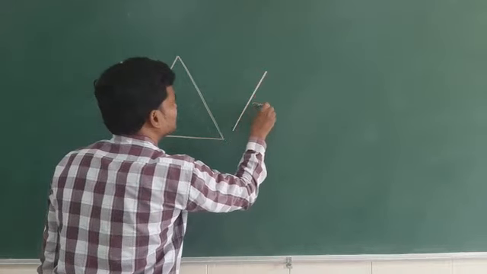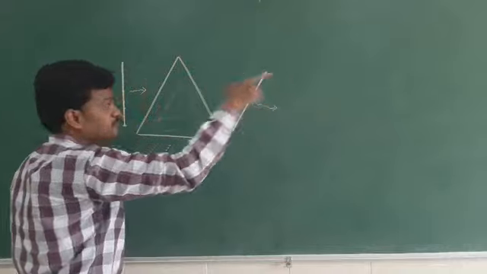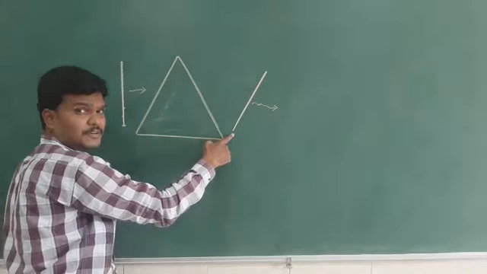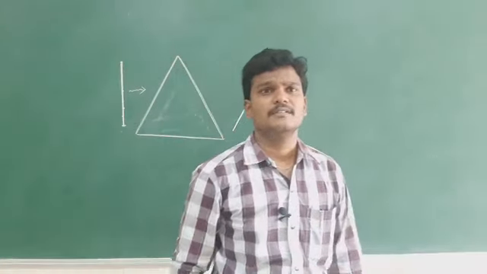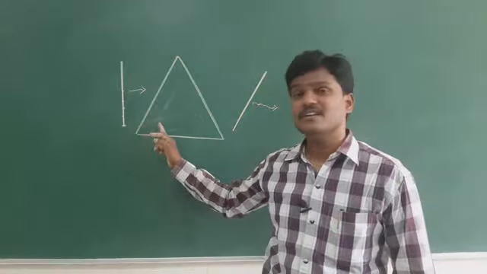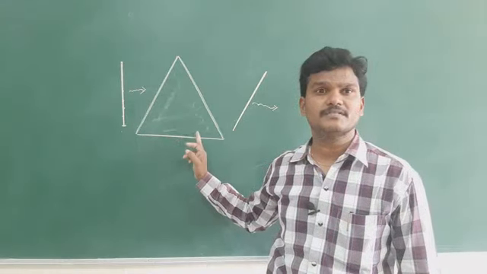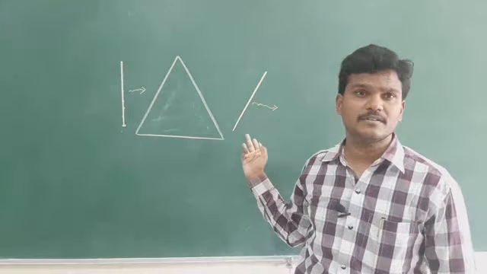This particle will come fast, the next particle will come a little later, and the next will take more time. Why will this particle take more time? Because it will travel the maximum distance in the medium, so it will take maximum time.